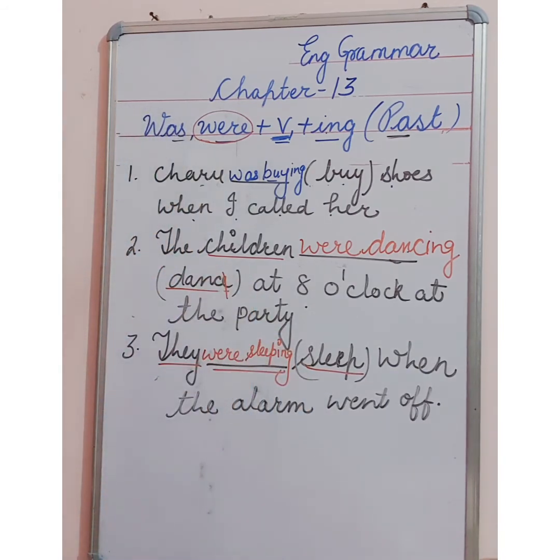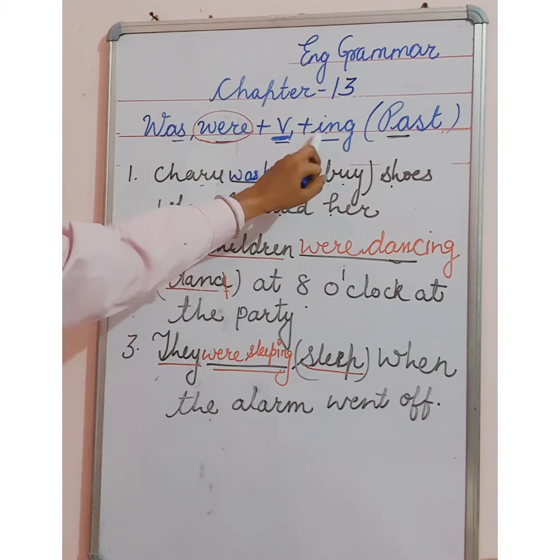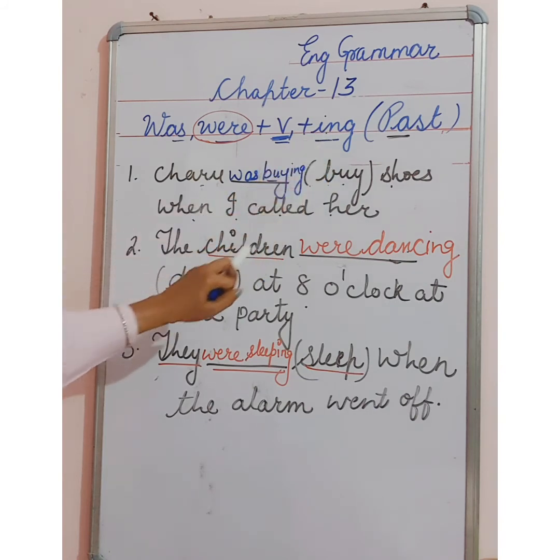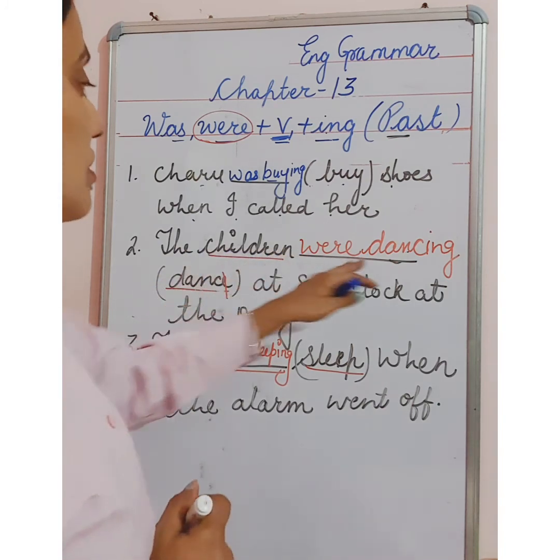So this way you have to do these fill in the blanks. You just have to see what is given here. If it is a singular noun, you will add was. If it is a plural noun, you will add were. And whatever verb is given to you, this is verb, first form, that you will write and you will add ing. If e is given with the verb at the last, we are not adding e. We will cut e, then we will add ing. Sleep, sleeping, play, playing, eat, eating, drink, drinking. So this way you will do this.